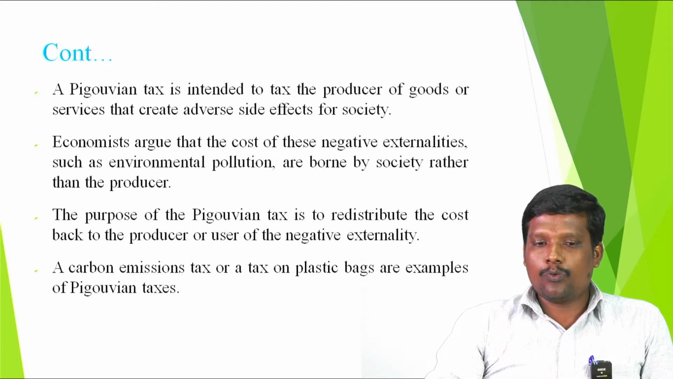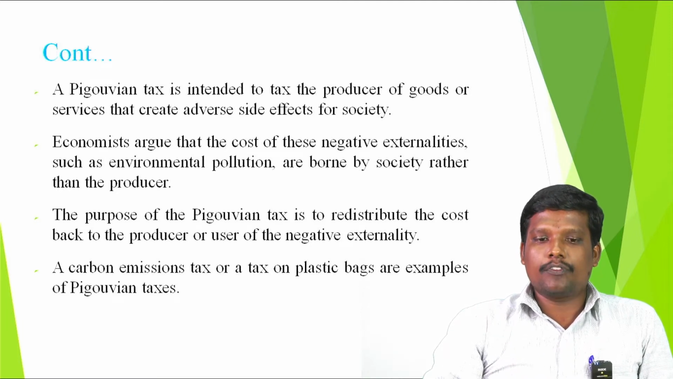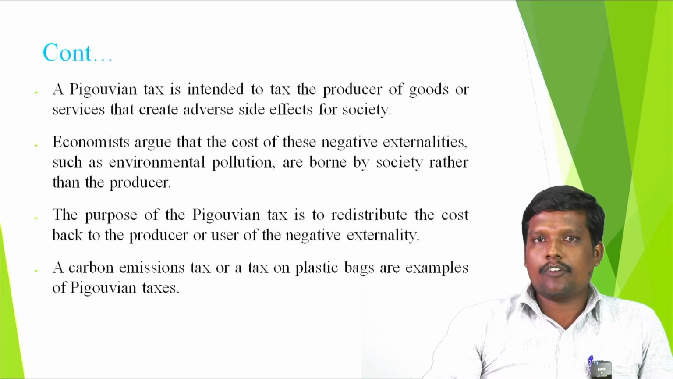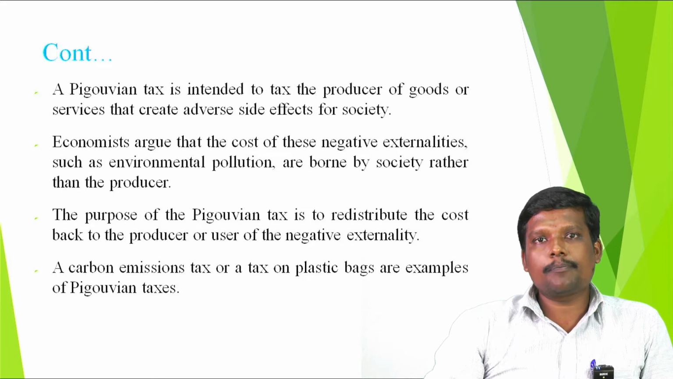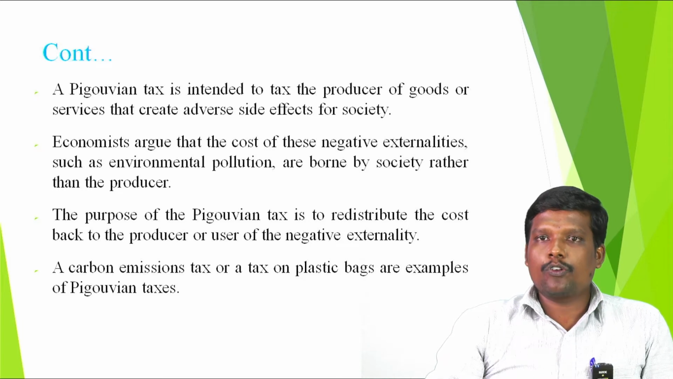The purpose of the Pigouvian tax is to redistribute the cost back to the producer or user of the negative externality. That means the affected people should be compensated with some amount of money for the sacrifice they made or the problems they have acquired. That money would be collected from the industrial people. So, that is called the Pigouvian tax. For example, carbon emission and plastic bag producer companies have to pay a Pigouvian tax, which will be contributed to environmental safeguarding procedures.